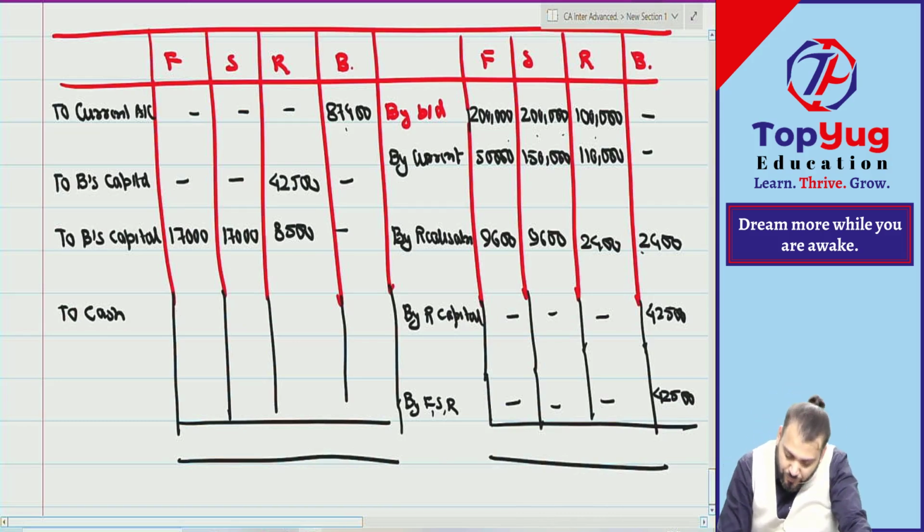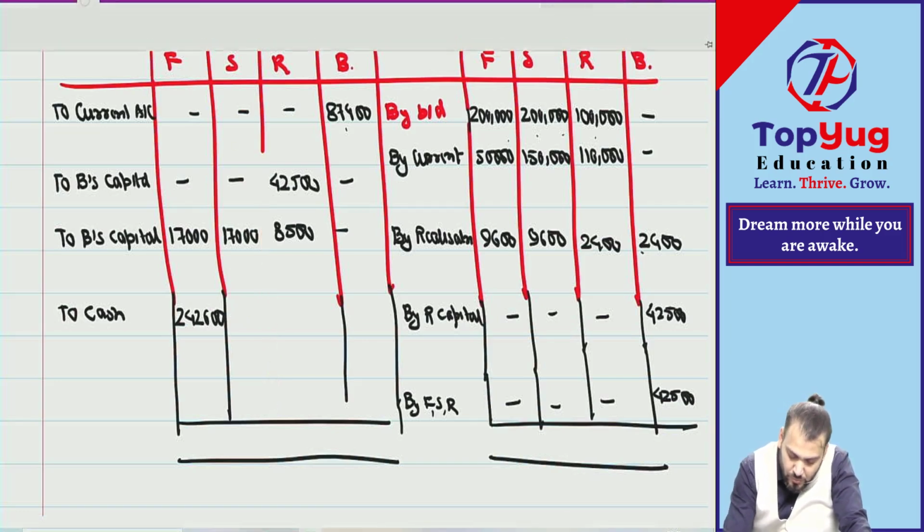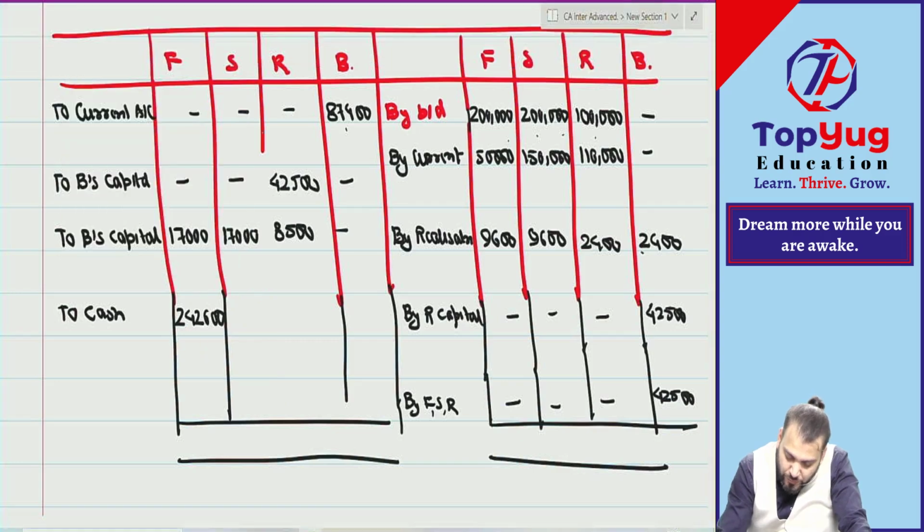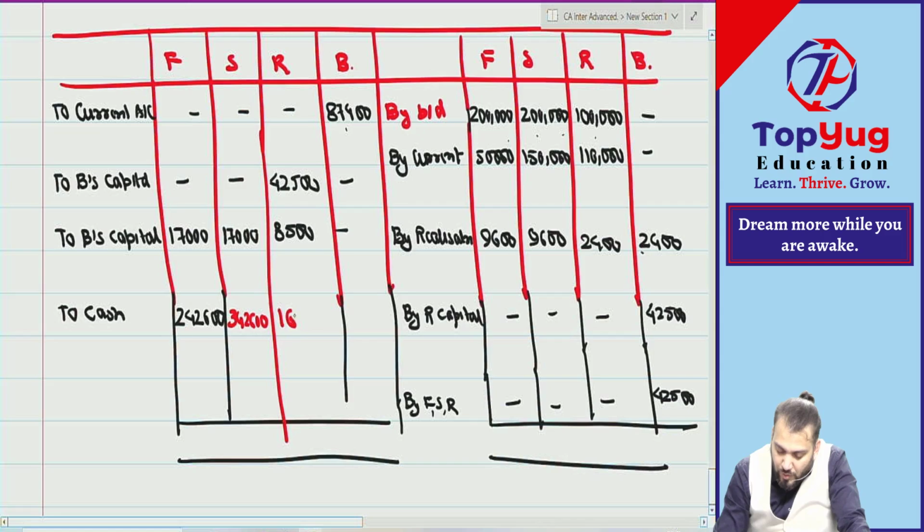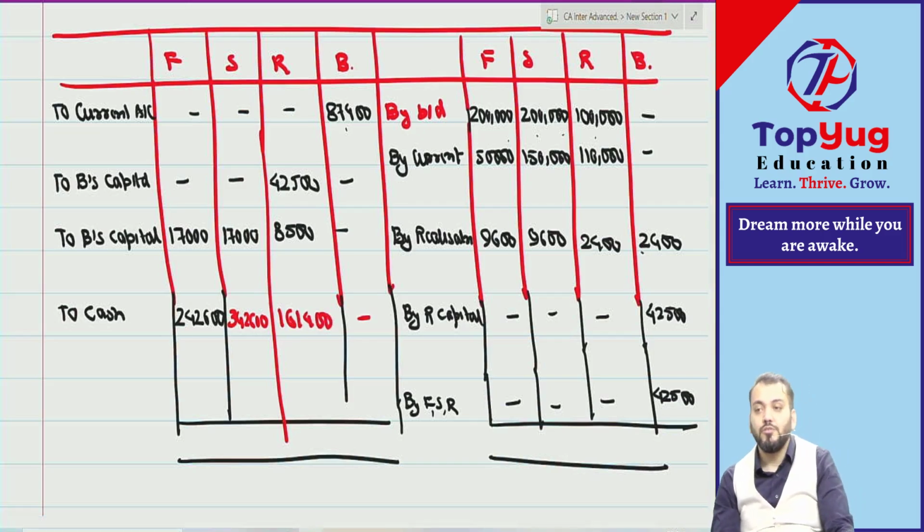How much? 2 lakh, 42,600, then 3,42,600, then 1,61,400. Done. Account closed.